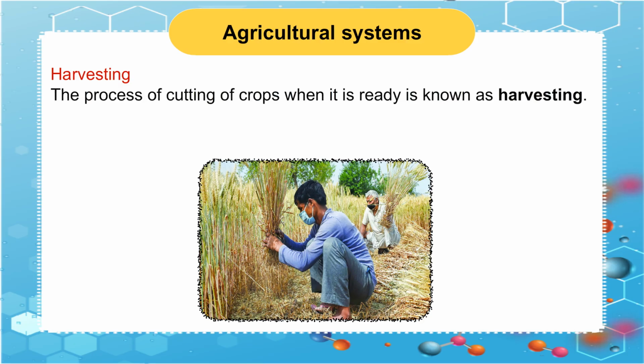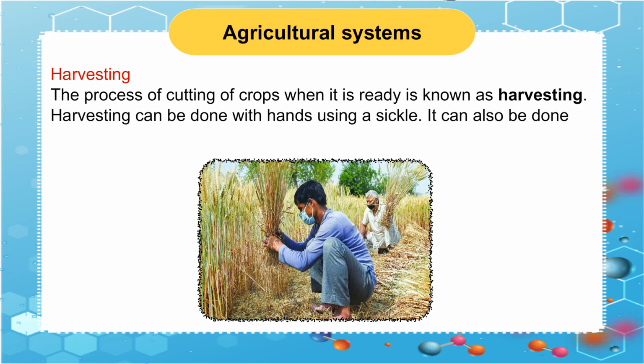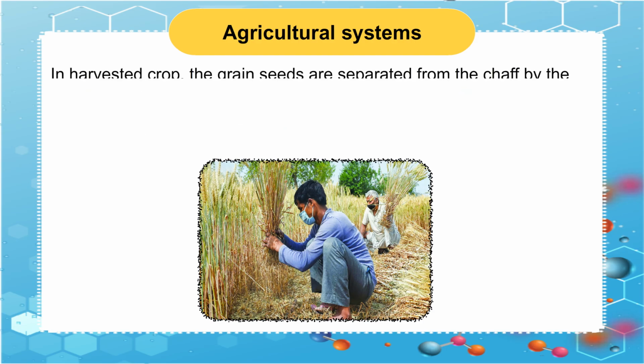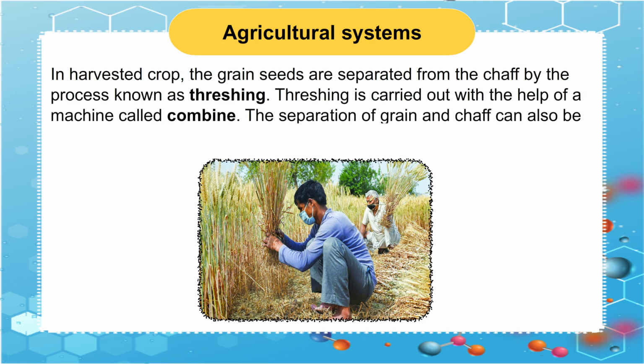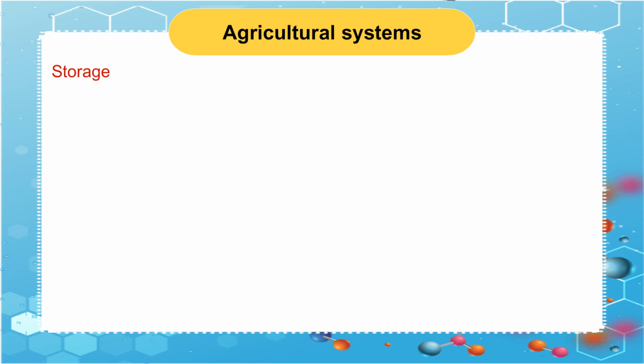Harvesting. The process of cutting of crops when it is ready is known as harvesting. Harvesting can be done with hands using a sickle. It can also be done with the help of a machine called the harvester. In harvested crop, the grain seeds are separated from the chaff by the process known as threshing. Threshing is carried out with the help of a machine called combine. The separation of grain and chaff can also be done by winnowing.